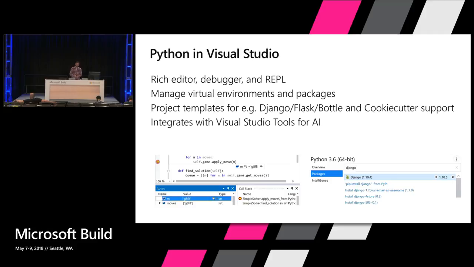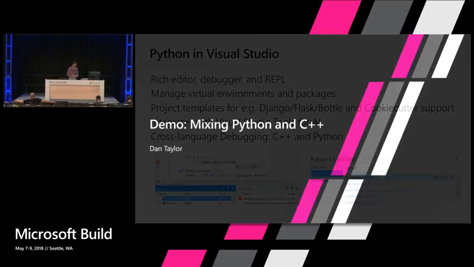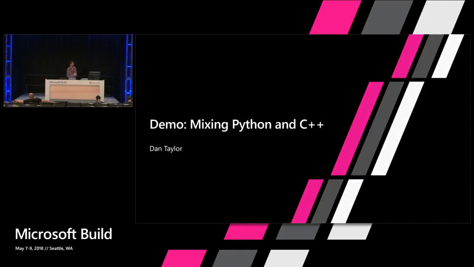We also have integration with Visual Studio Tools for AI, so you can use Visual Studio Tools for AI to actually run training jobs, build TensorFlow apps, build CNTK apps, and actually train those using resources that you have in Azure. And the thing that we're going to be focusing on today is one of the best reasons to use Visual Studio for Python: if you're going to be mixing Python in with other code that you have, C++, for example, or C# code in Visual Studio. So in the time we have left, we're going to focus on that last thing that we just talked about, mixing Python and C++ together in the same solution.